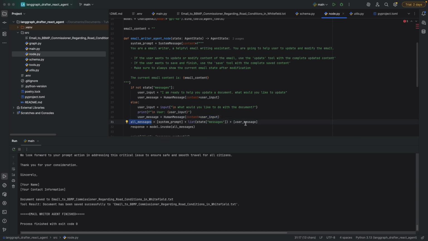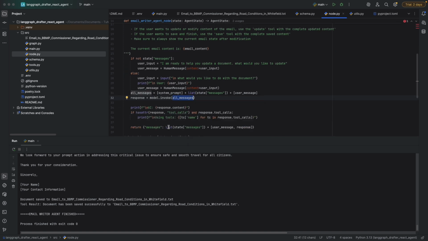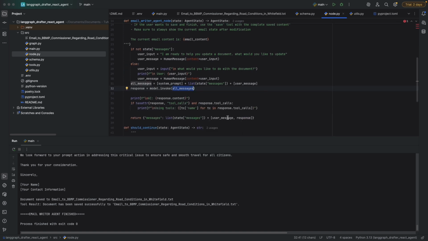and it is just updating that particular list with all the messages. We have seen how the history or messages has been updated in episode 6 in this series, and then finally it's generating a response by calling that particular LLM. So model.invoke, and all messages we are passing. Now finally the final message is being returned here.